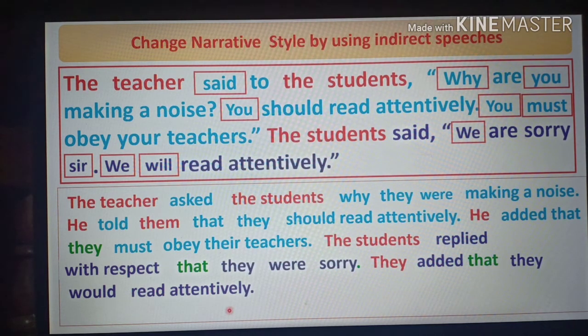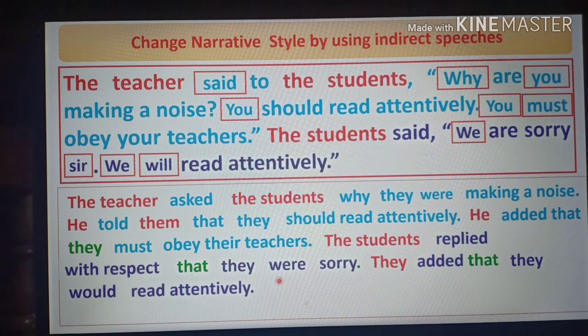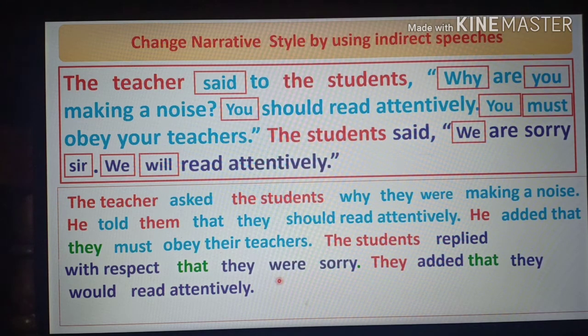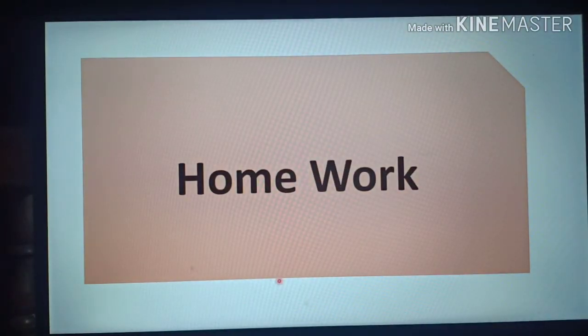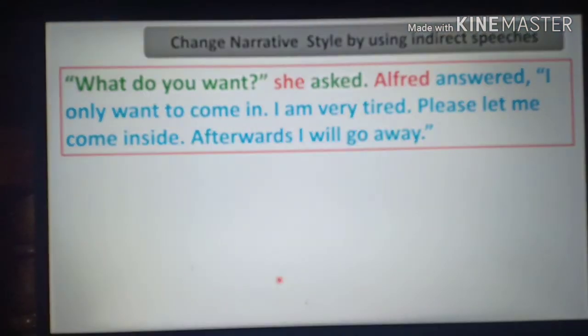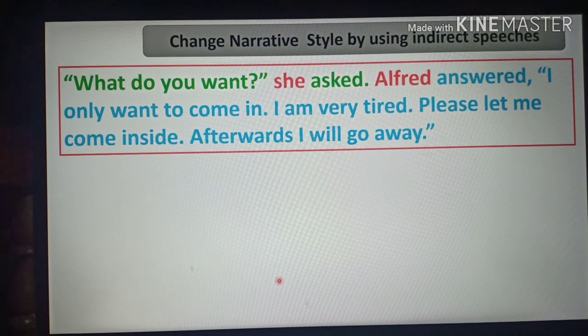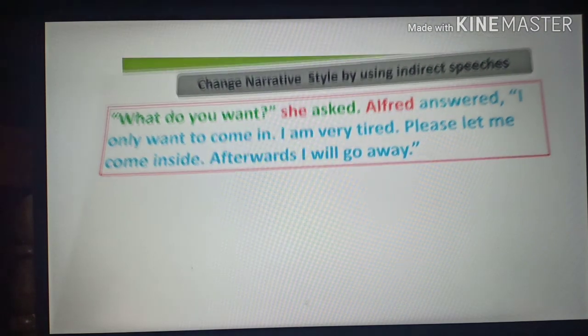So dear students, we have completed the whole passage into indirect narration. So dear students, I think you all have understood well. So now, homework for you so that you can practice at home. And there is a passage, you can take a screenshot so that you can practice this at home, dear students.